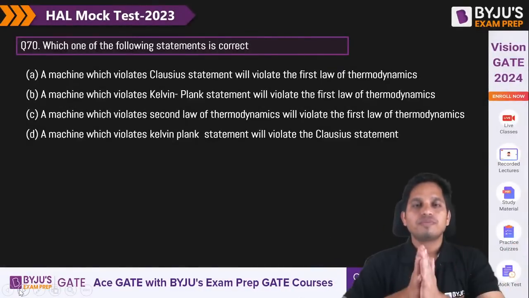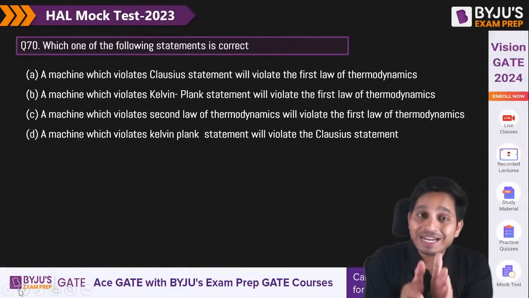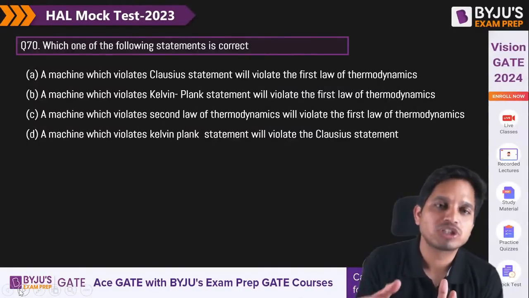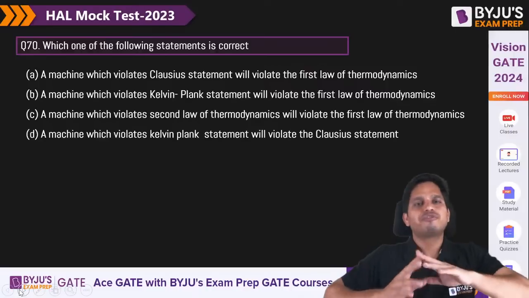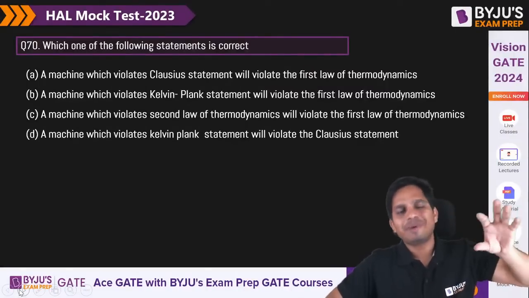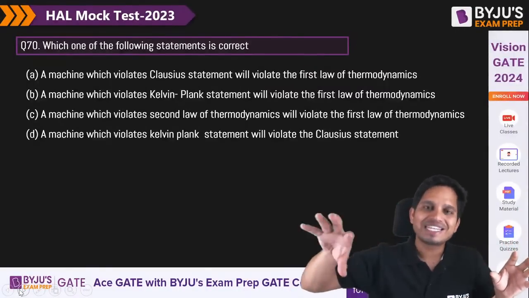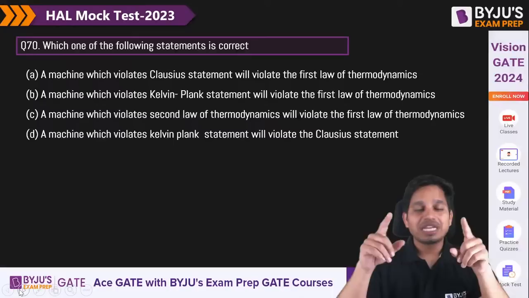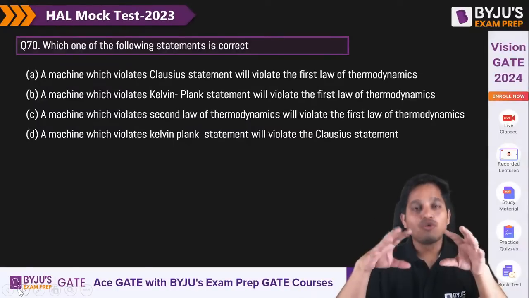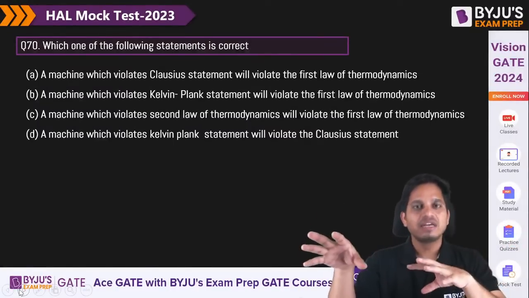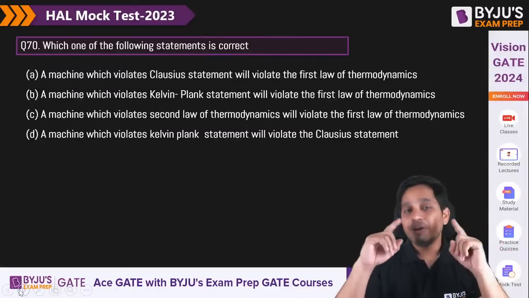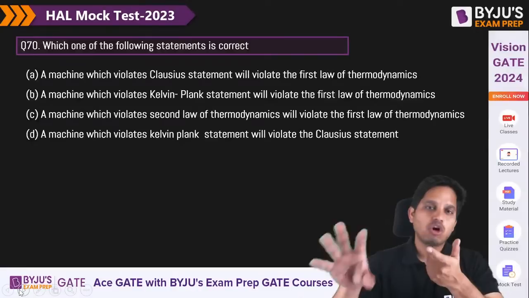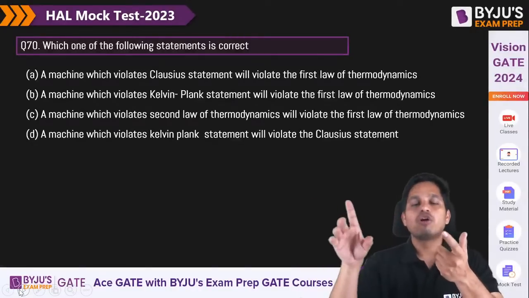Okay. So first law will always be valid. Then in addition, second law should be valid to make a process possible. Okay, so if some machine is violating Clausius statement or Kelvin Planck's statement, it really doesn't mean that it will violate first law, but your second law, or your Kelvin Planck and Clausius equivalence statements, will tell you that if a machine is violating Kelvin Planck's statement, then it will also violate Clausius statement.